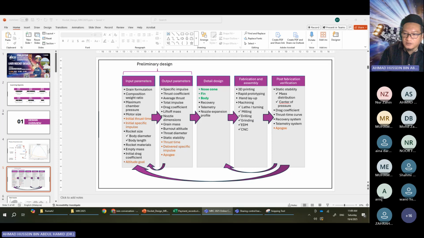To improve the assembly process, based on our previous experience, we might provide you with the detailed dimensions as well as the OpenRocket motor file, so that you can import this into your OpenRocket file, to ensure that it will fit perfectly into your body.